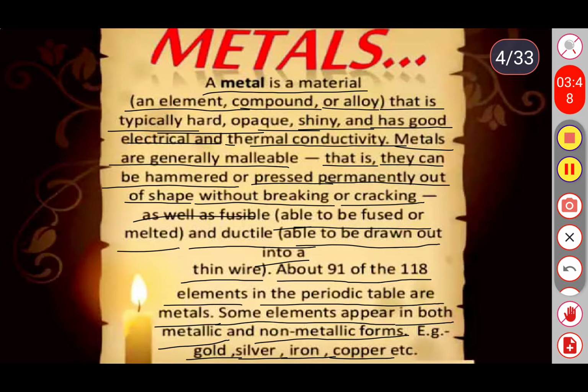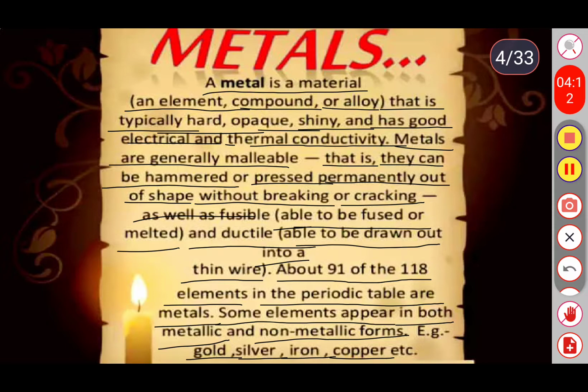That modern table is classified into four types: S block elements, P block elements, D block elements and F block elements. Most of the S block and D block elements belong to the metals category.